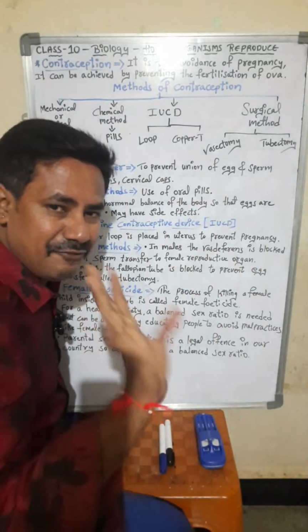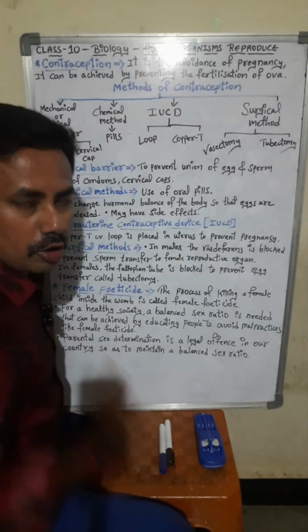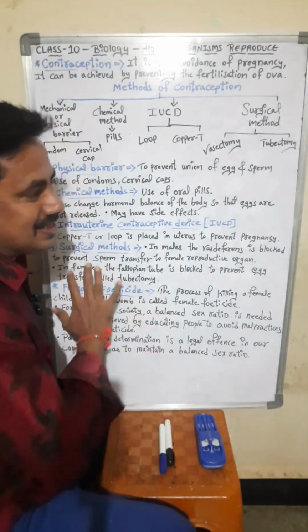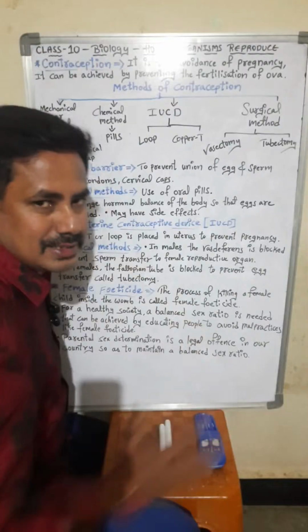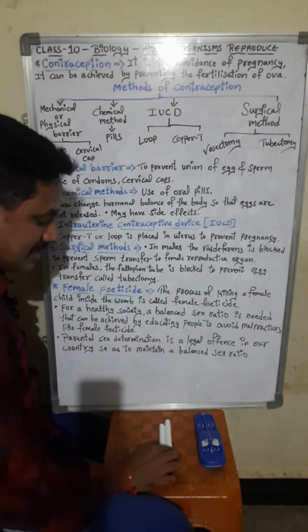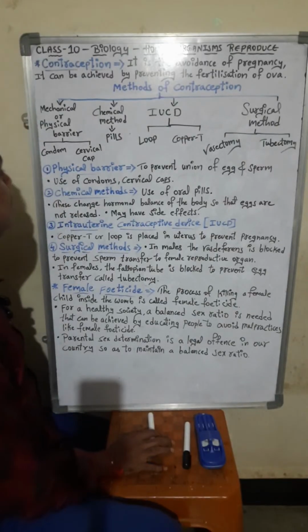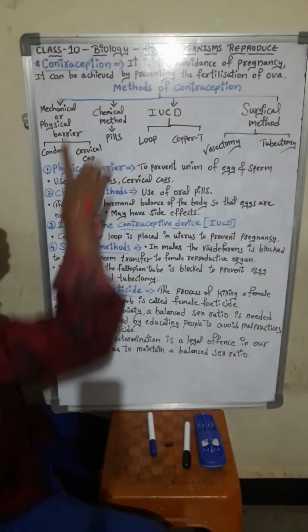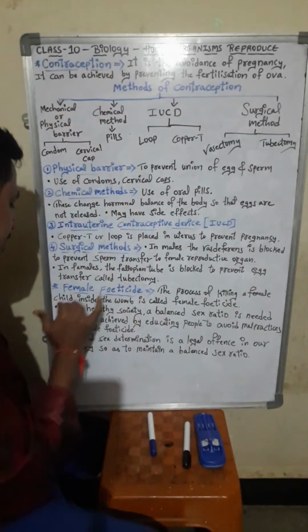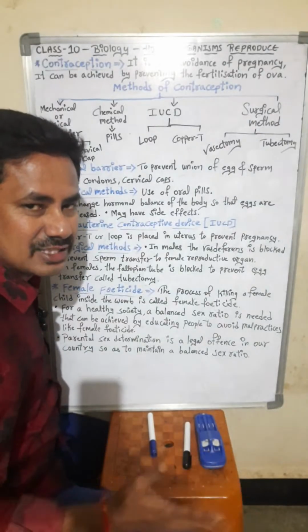So hi, welcome, my dear students. How do organisms reproduce? The last topic today, we are going to end this chapter. Two last topics are there: one is contraception and the other is female feticide. Fetus we call feticide.